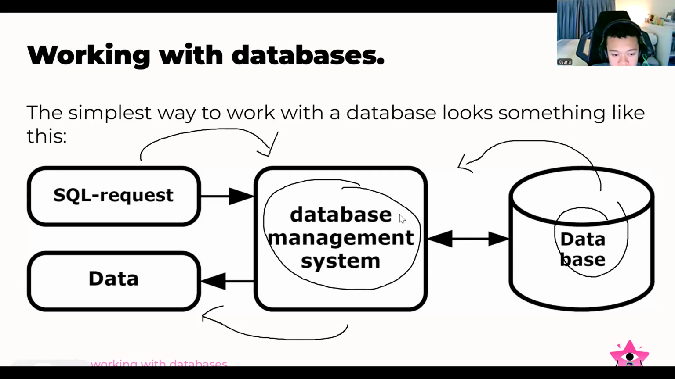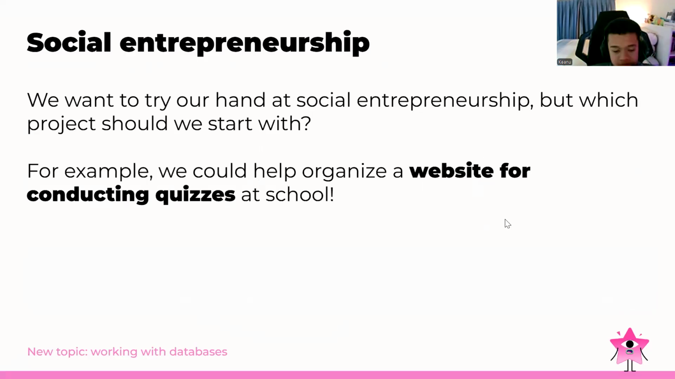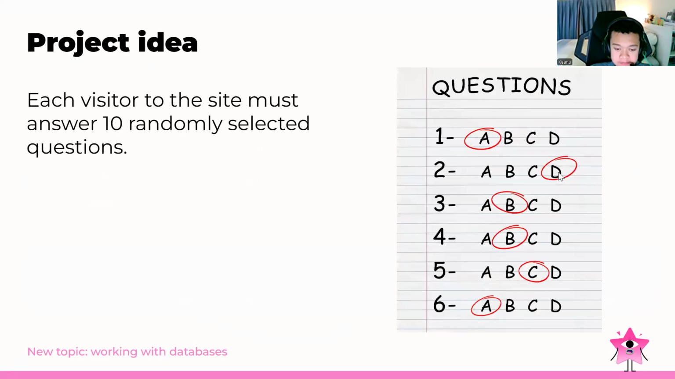Okay, next, social entrepreneurship. We want to try our hand at social entrepreneurship, but which project should we start with? For example, we could help organize a website for conducting quizzes at school. For the project idea, each visitor to the site must answer 10 randomly selected questions.